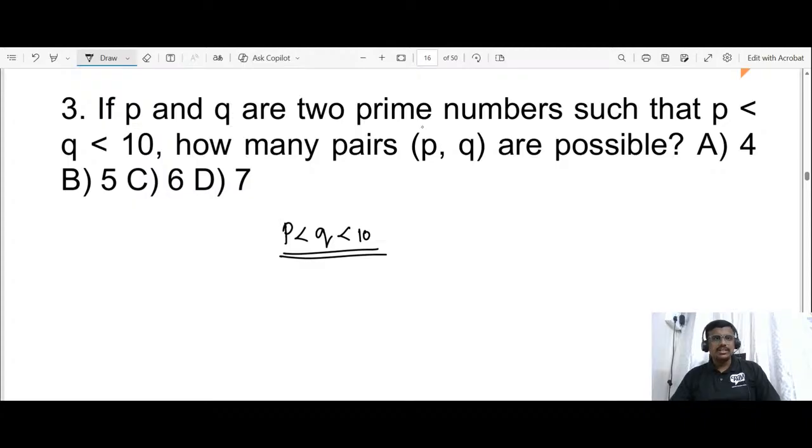Let us check. If P and Q are two prime numbers such that P is less than Q, which is less than 10, how many pairs are available? The prime numbers less than 10 are 2, 3, 5 and 7.